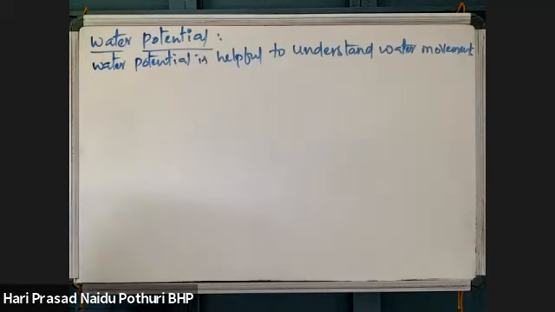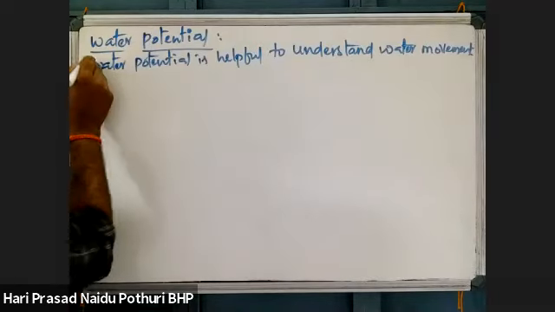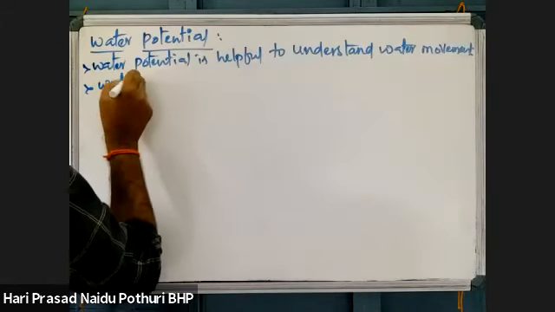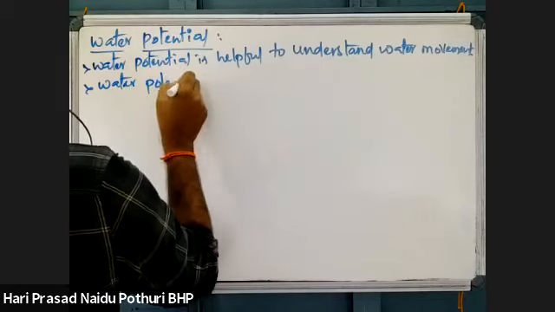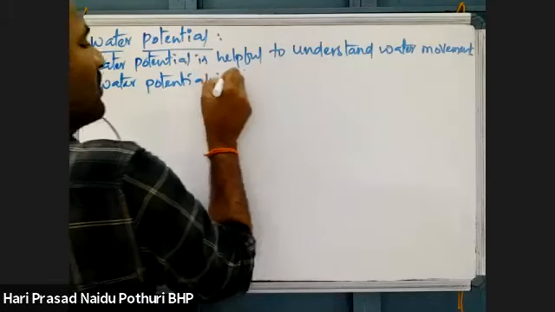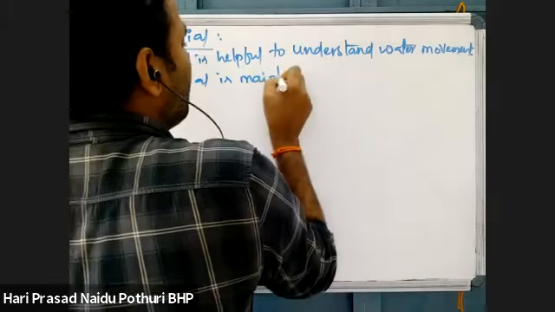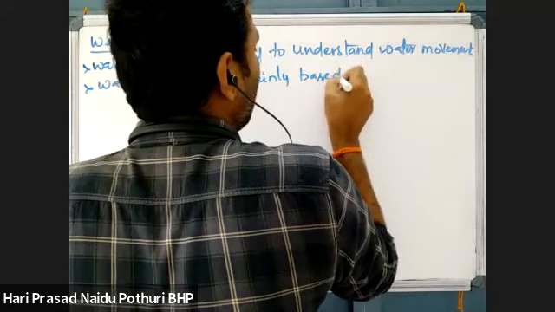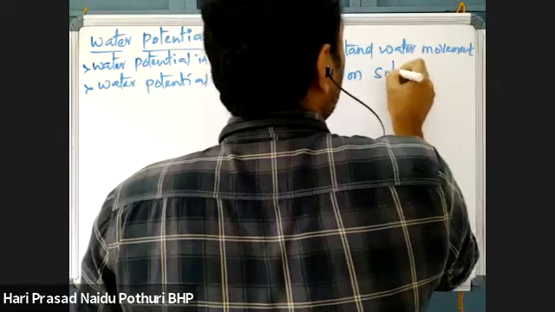Water potential is mainly based on solute potential.